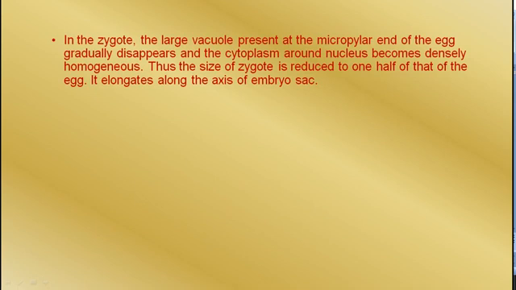In the zygote, the large vacuole present at the micropylar end of the egg gradually disappears and the cytoplasm around the nucleus becomes densely homogeneous. Thus the size of the zygote is reduced to 1/2 of that of the egg. It elongates along the axis of the embryo sac. It is a very peculiar type of development pattern. At first, a large vacuole is present at the micropylar end.